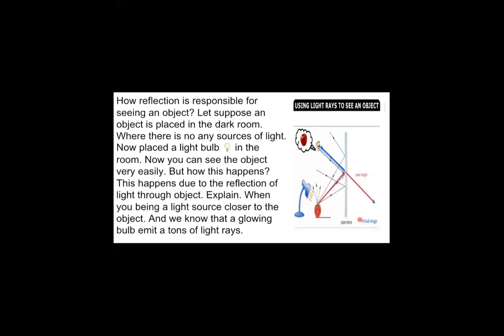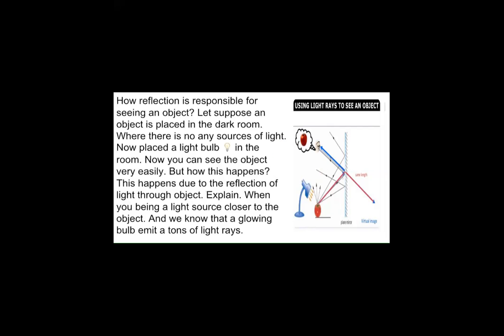What we have done is we have placed a mirror in front of this apple. Now, once these bounced rays are reflected from the surface of the mirror, if the person is standing over here, the person will be able to see that there is an apple in the room placed before the mirror. So this is how reflection of light takes place in a dark room. This is how we are able to see objects in a dark room.